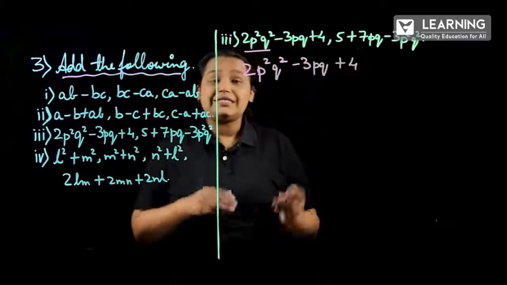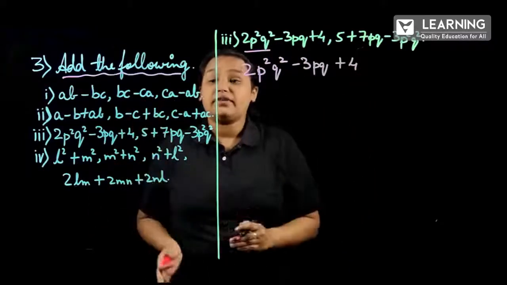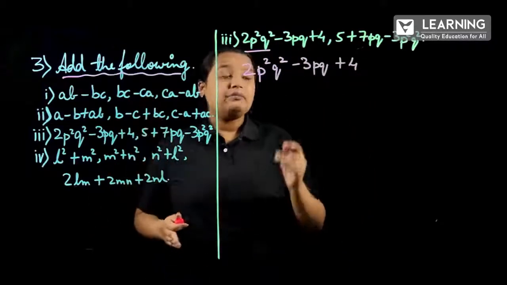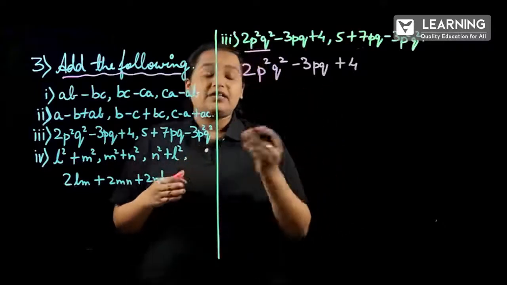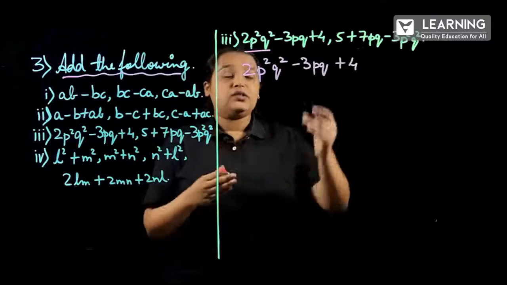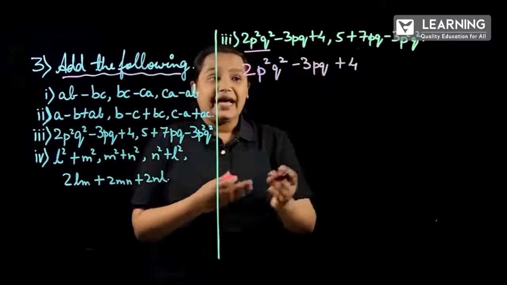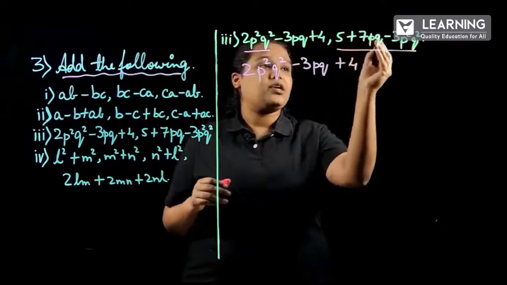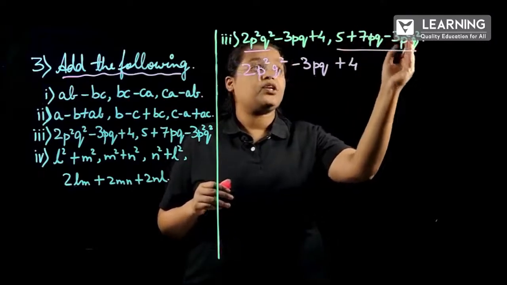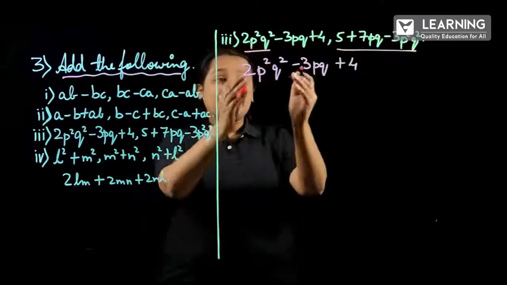You can use the same steps we have done for the previous two questions, but here to make it easy, I will write it as we usually do the addition, one above and one below, then add. So the next polynomial is 5 plus 7pq minus 3p square q square. So how do we write in this form?